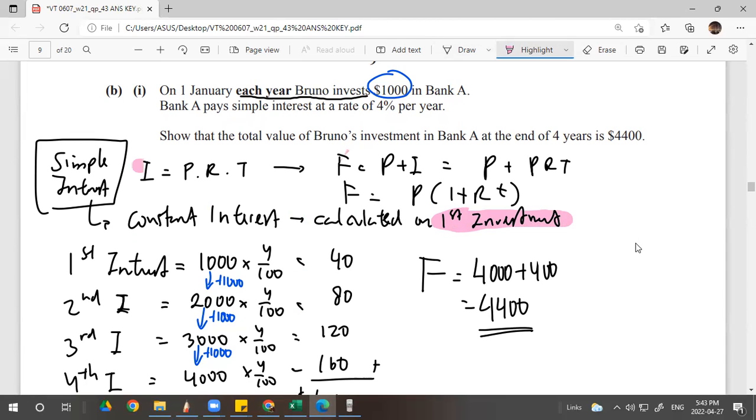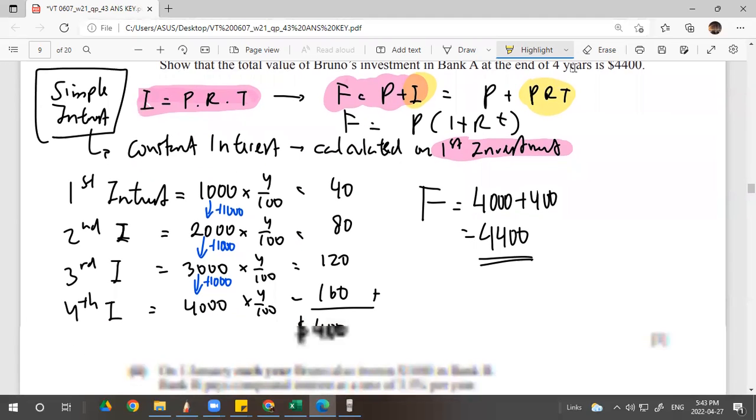So the formula of the interest is PRT: present value times the rate times the time, and F is the future value. Future value is P plus I, right? It's very simple. Present value plus the interest. Interest is the bonus, and the interest can be changed into PRT. So I can get the P out of the equation: P bracket 1 plus RT. This is the formula. But we are calculating the first interest, so focusing on the interest in this formula.